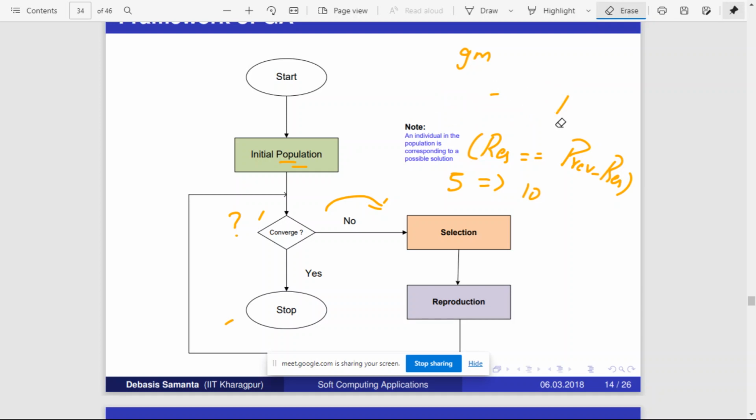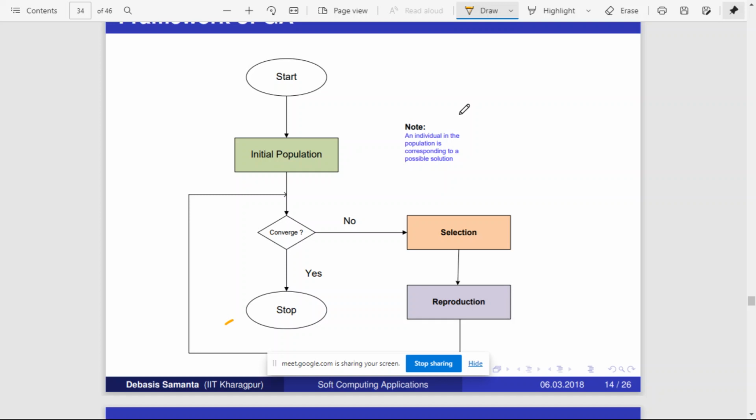So convergence actually takes two forms. Either you can keep a threshold value and say that until this threshold value is reached, I will keep on going. Or otherwise you can compare the previous output and the current output. If the previous output and the current output are the same, then you can stop because the algorithm is not going to improve further. Are you getting it? These are some of the ways to converge.